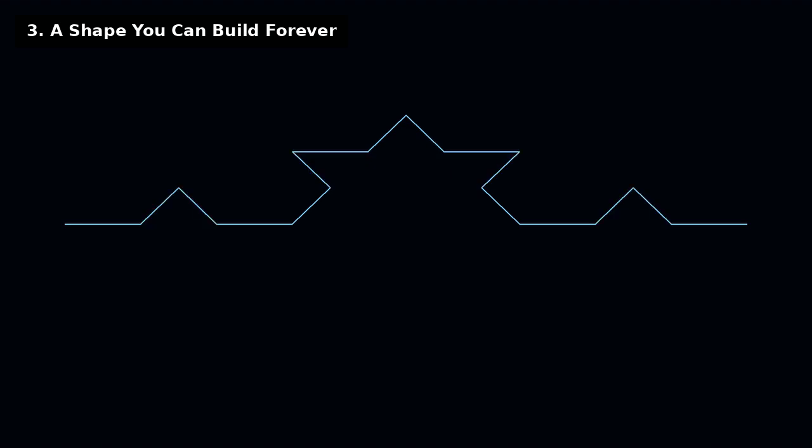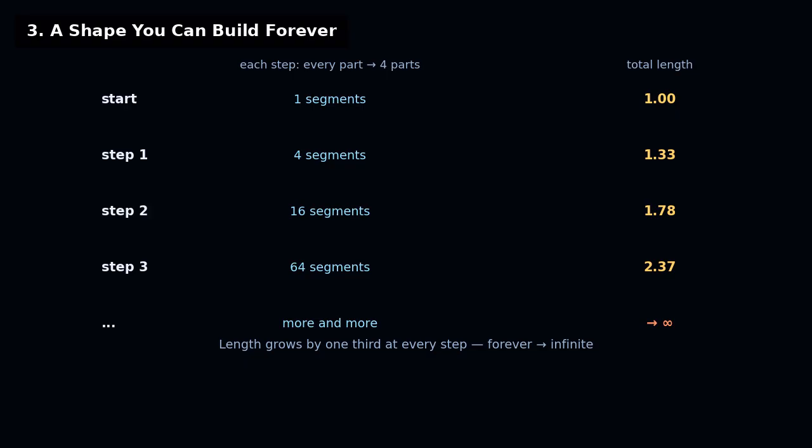Start with one straight line. Replace its middle third with a triangular bump. And then do it again? To every segment, on and on. The bump turns each segment into 4 pieces. So the length grows by 1/3. Again and again, with no end. So the total length explodes? It races off to infinity.